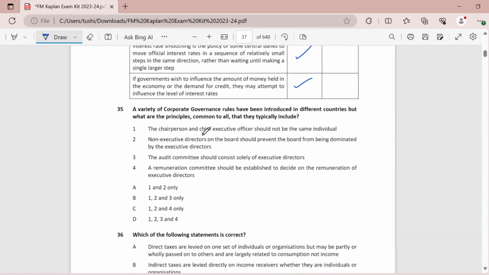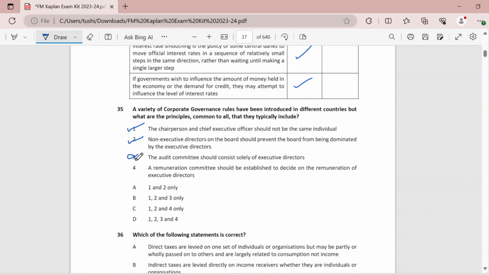The chairperson and chief executive officer should not be the same individual. Yes, this is something which is universally applicable. Non-executive directors on the board should prevent the board from being dominated by the executive directors. Definitely, yes.